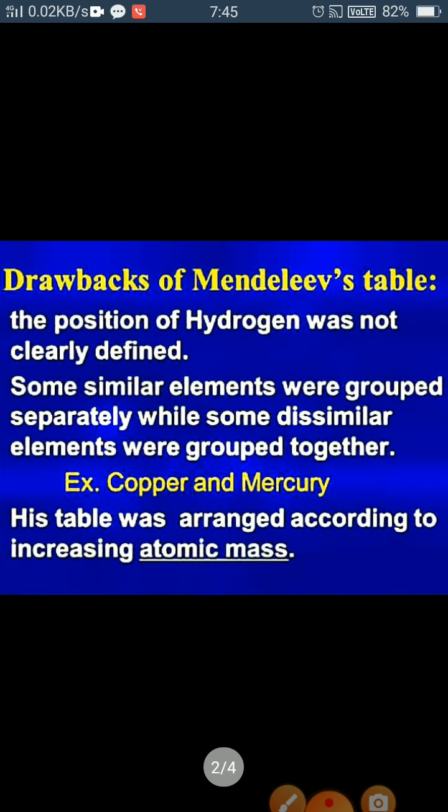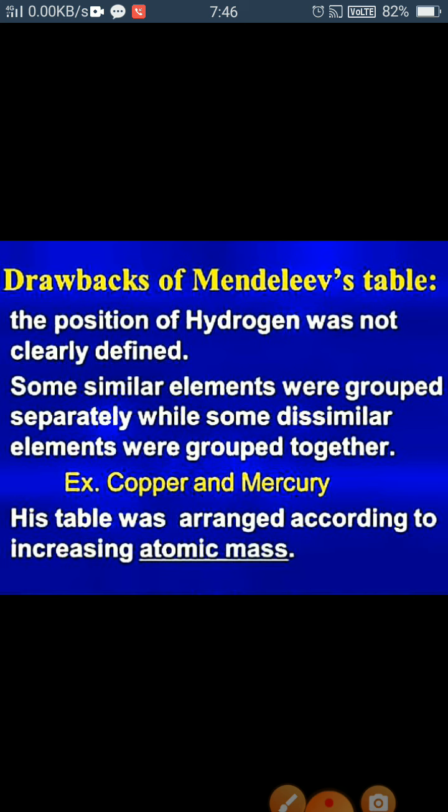First of all, hydrogen is not assigned a proper position. He could not assign a proper position to hydrogen in his table, although it has been placed in the first group along with alkali metals. So the position of hydrogen is in doubt.